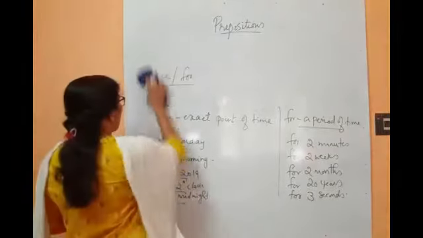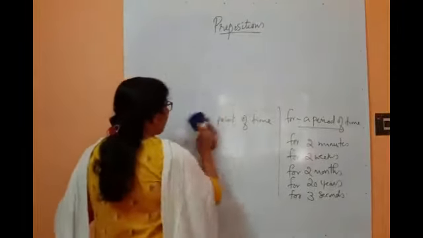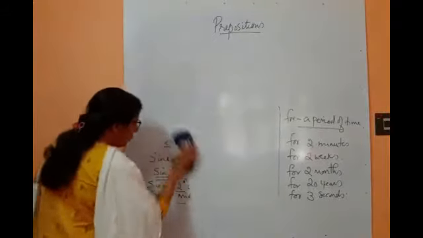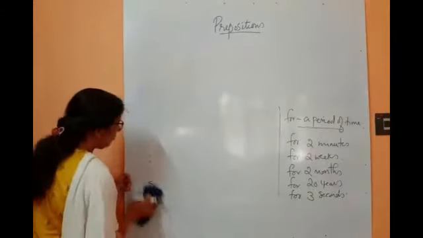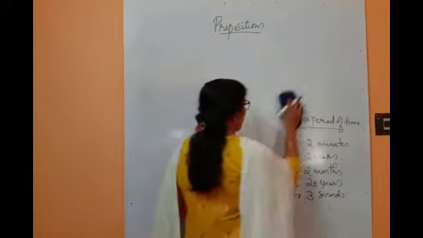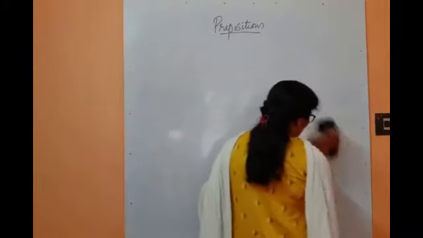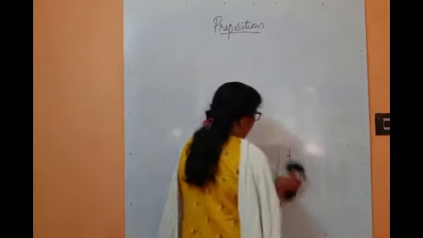So since is for an exact point of time and for is for a period of time. So please do keep this in mind. The difference between since and for: since for exact point of time and for for a period of time. Okay, and next comes